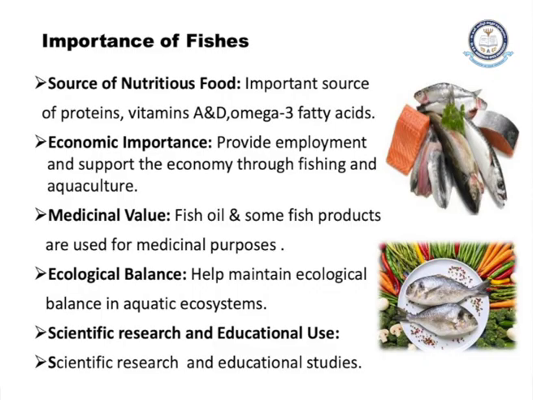In that way fishes are also helping, as they become food to other organisms present in the water. And coming to scientific research and educational use, nowadays there is a species of fish called zebrafish that is used in research, even for the preparation of different kinds of medicines and also vaccination. They are being used in the trials.